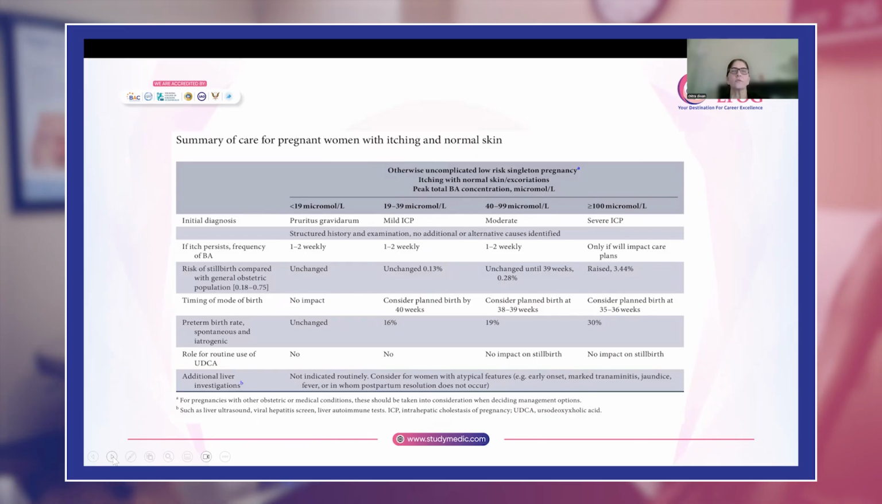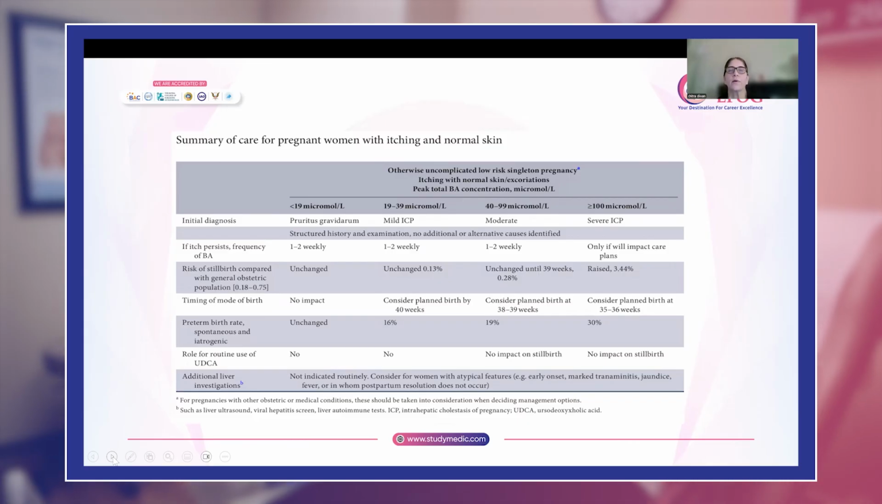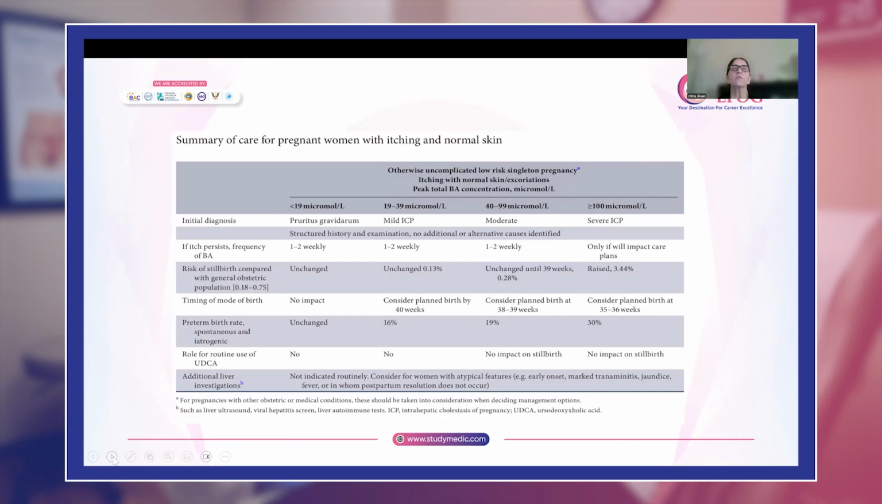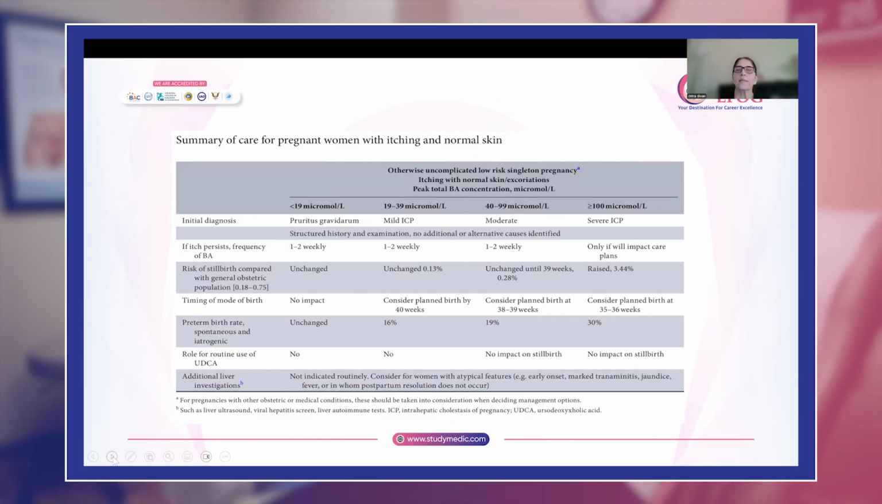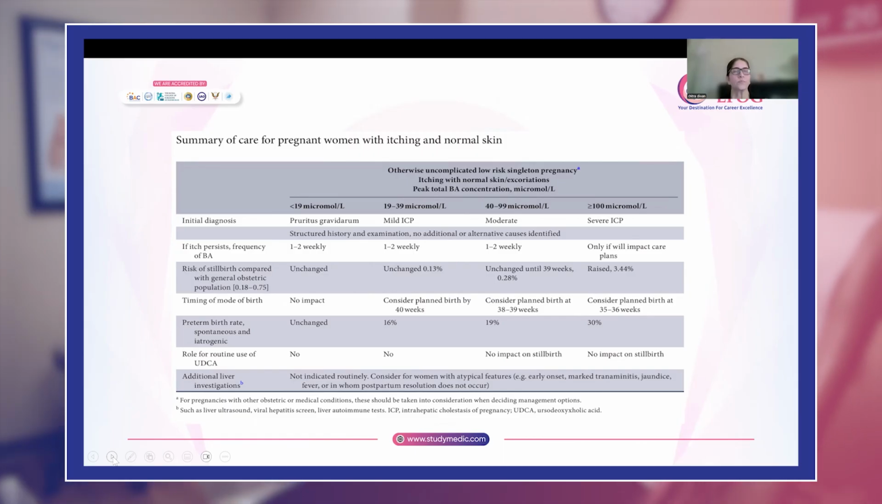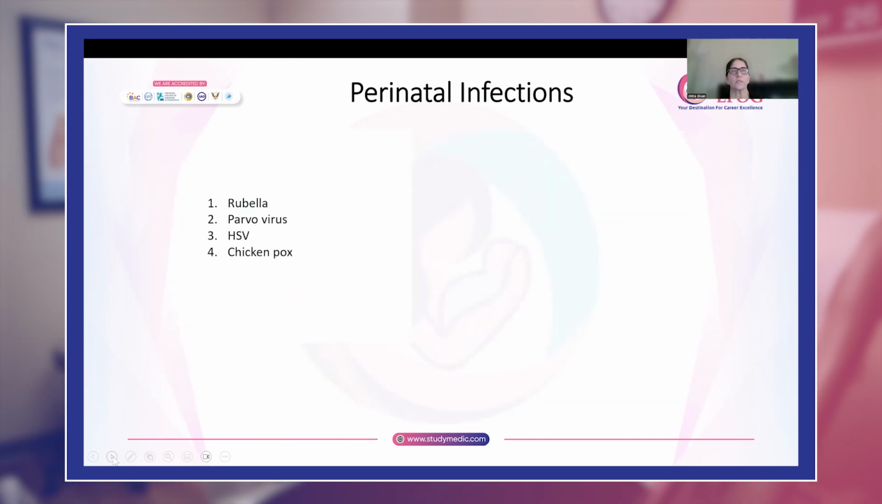The risk of stillbirth is the same as the background population for those who have mild ICP. Those who have moderate, you will consider a planned birth by 38 to 39 weeks. And those who have severe, you will consider a planned birth by 35 to 36 weeks. So these are the important or likely types of questions that you will get from obstetric cholestasis.